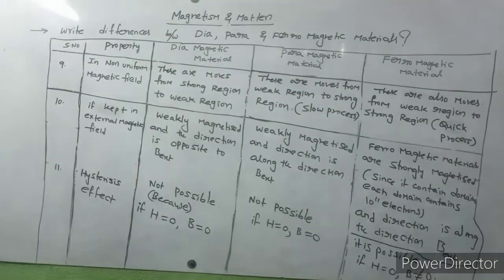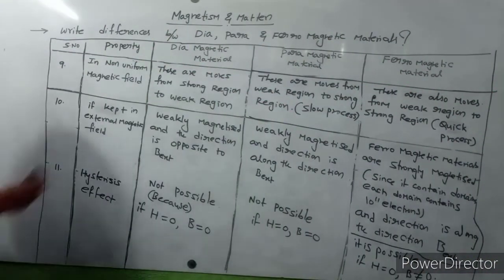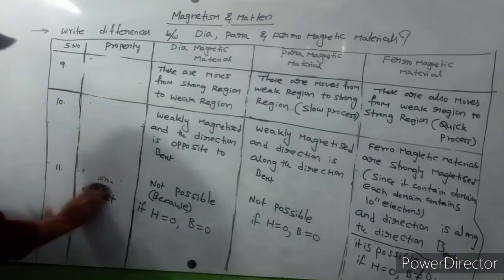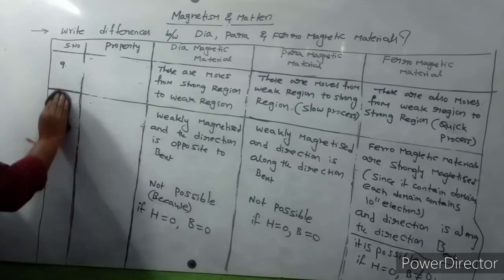Next, we will discuss property number 12.